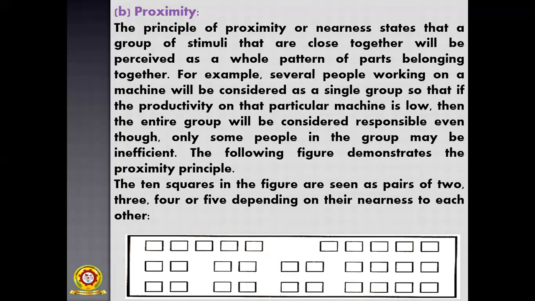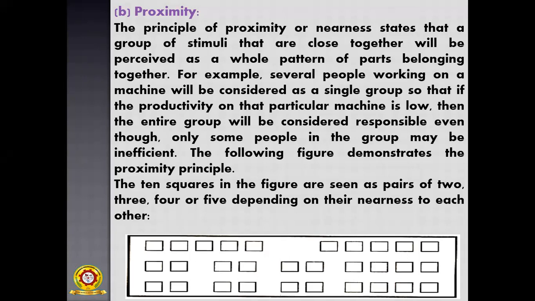Because all the people are working on that machine and the result is very low, the entire group will take the total responsibility for the low rate of productivity. But actually only some of the people in that group may be inefficient. Suppose 10 people are working on that machine, only 2 or 3 are inefficient and the remaining 7 are efficient, but all the people will be treated as responsible. So the following figure demonstrates the proximity principle.